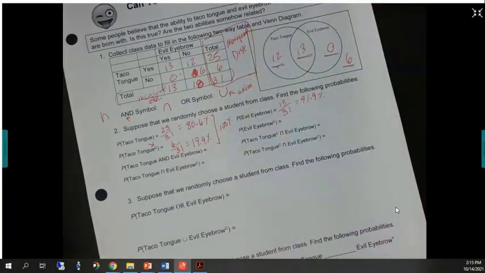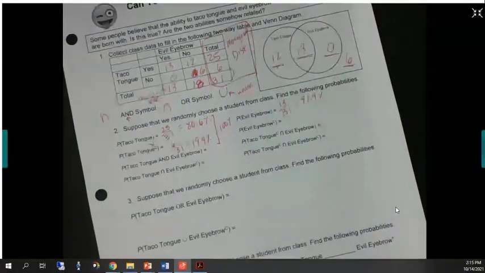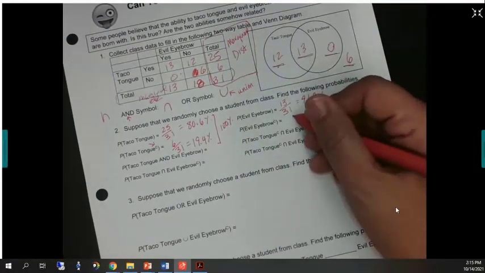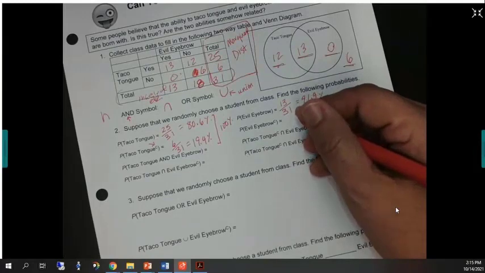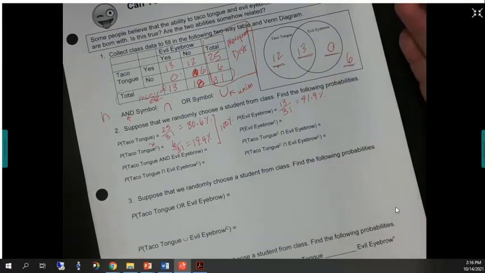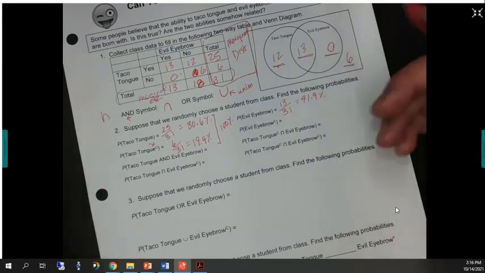It's kind of like, you ever heard the saying that you can't be a little bit pregnant? Have you never heard that saying? You can't be a little bit pregnant. You're either pregnant or you're not. Same thing with taco tongue. You either can do taco tongue or not do taco tongue.